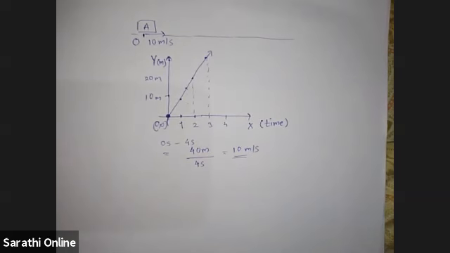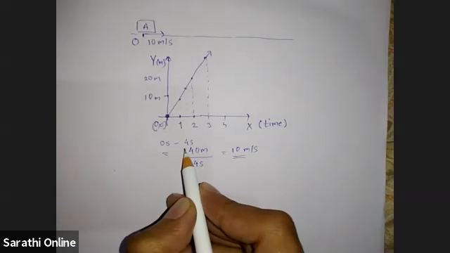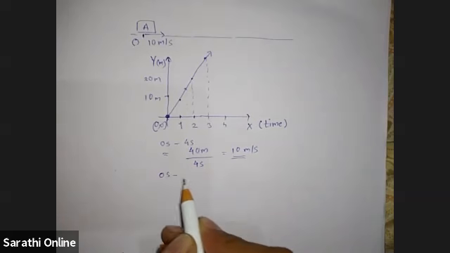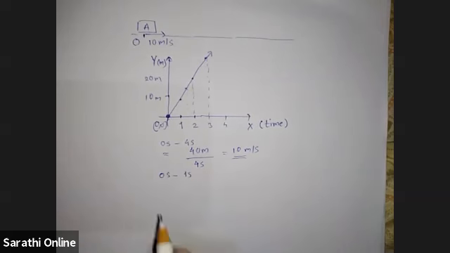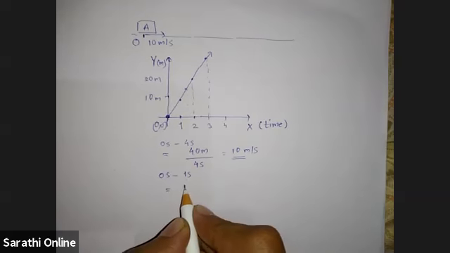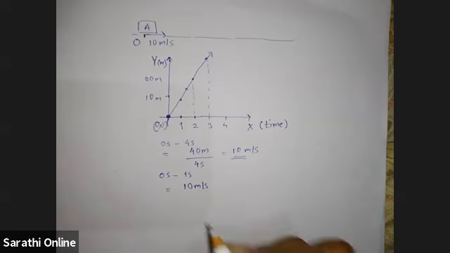Now you calculate this average speed in the interval 0 seconds to 1 second. What will it come? 10 meter per second. Okay, it will also come 10 meter per second.